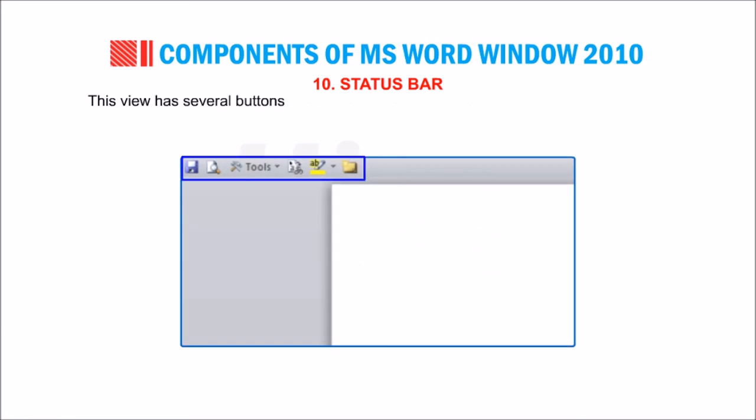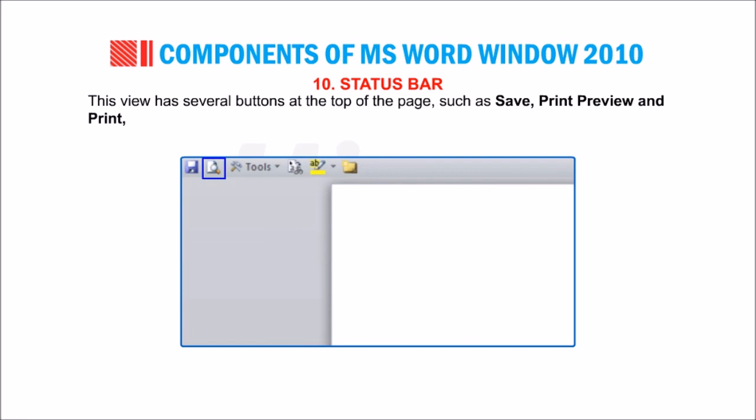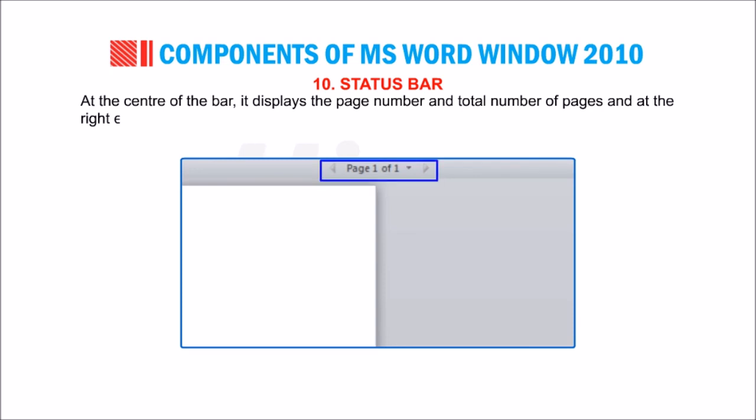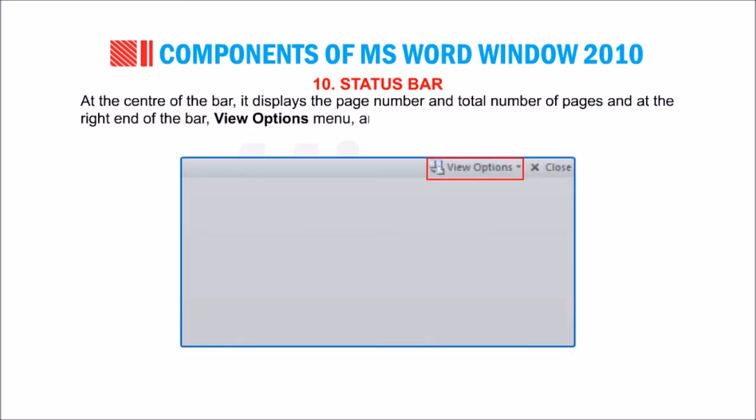This view has several buttons at the top of the page such as Save, Print Preview and Print, Tools, Mini Translator, Text Highlight Color and Insert Comment. At the center of the bar, it displays the page number and total number of pages, and at the right end of the bar, View Options menu and Close button are displayed.